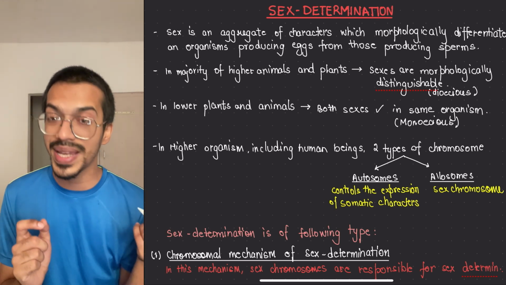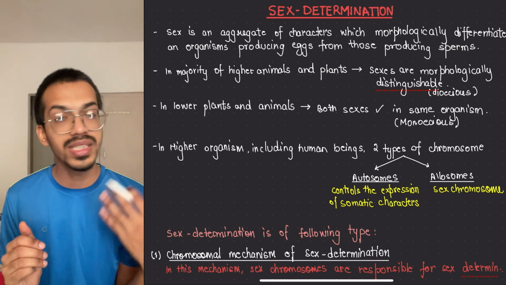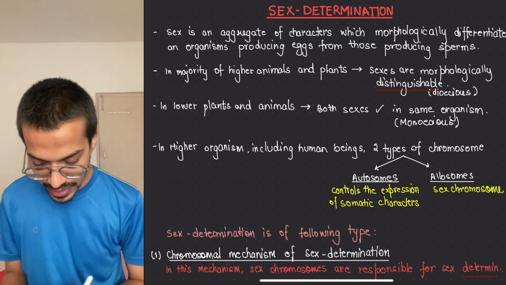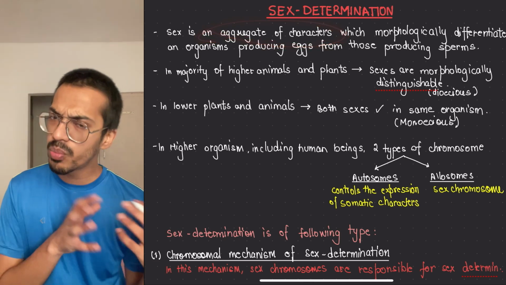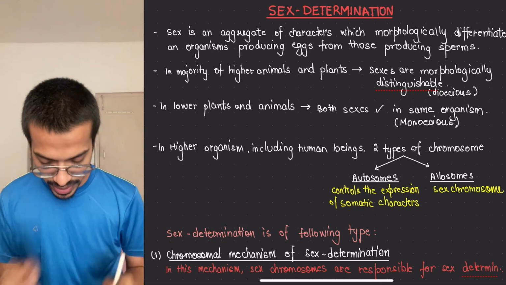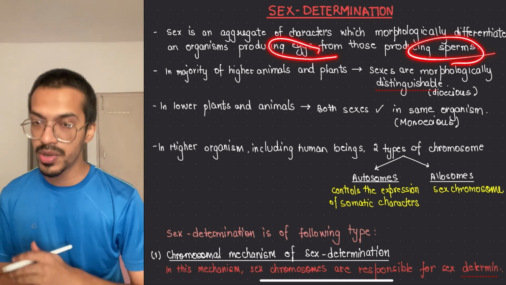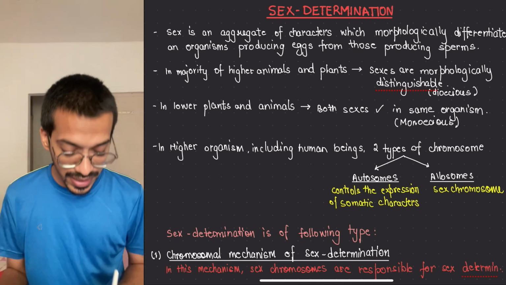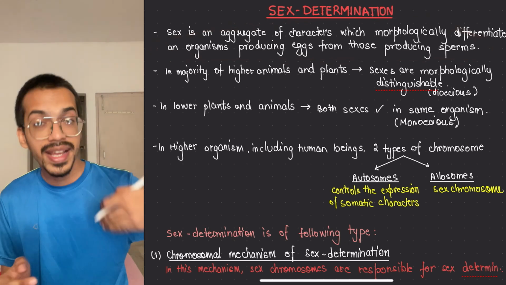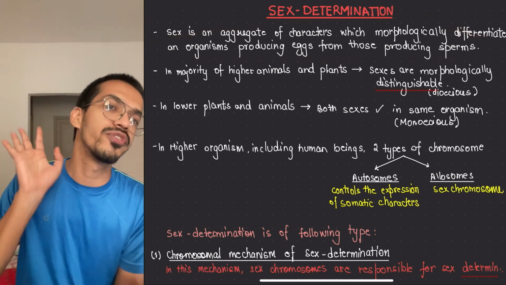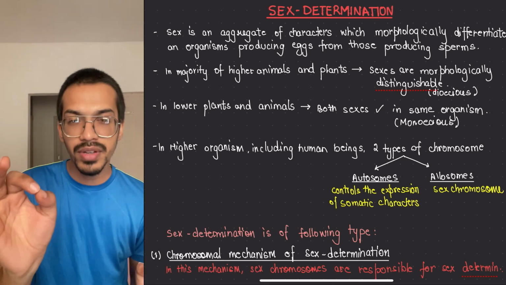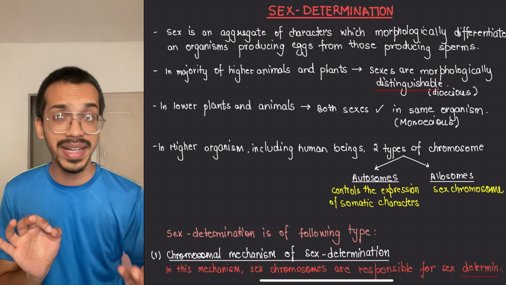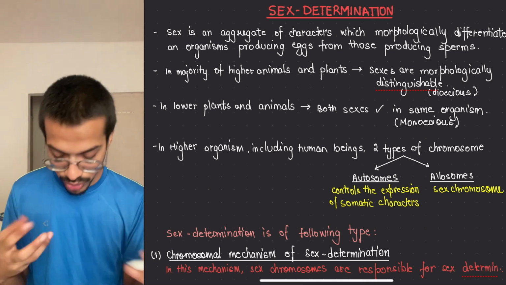There are different ways which tell us about sex determination. One we have already discussed, and we will learn it more. So what is sex? It's an aggregate of characters which are morphologically distinct between male, producing the sperm, and female, producing the egg. I am writing these statements because in your examination statement-based questions come and you get confused seeing fancy words, but we will learn all the fancy statements. We will make our English super good because the medical course will be studied in English, so your English should be good enough.